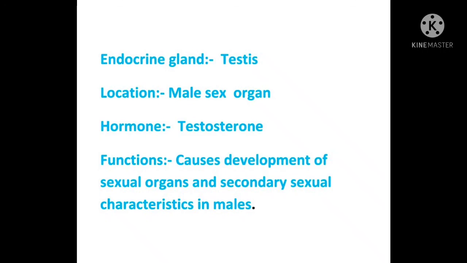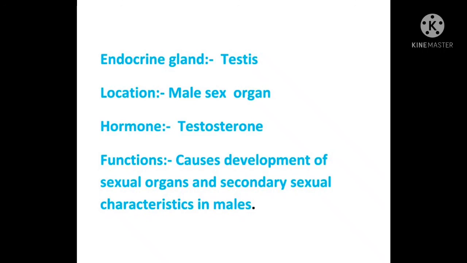Whatever sexual organs are there, development occurs because of the release of this hormone testosterone, and it also develops the secondary sexual characteristics in the male. Secondary sexual characters mean growth of body hair, including the underarm, abdominal, chest and pubic hair, growth of facial hair, and enlargement of the larynx, that is the Adam's apple, which is seen near the neck. Then your voice changes.